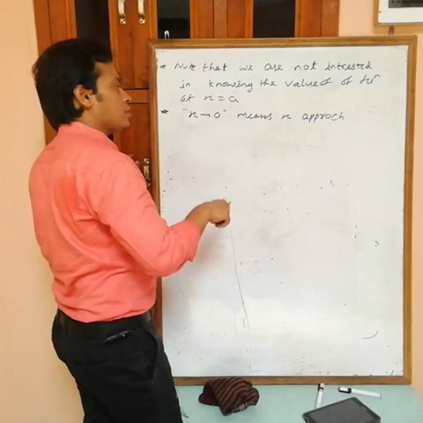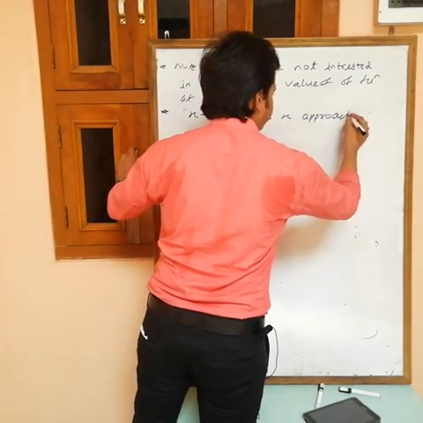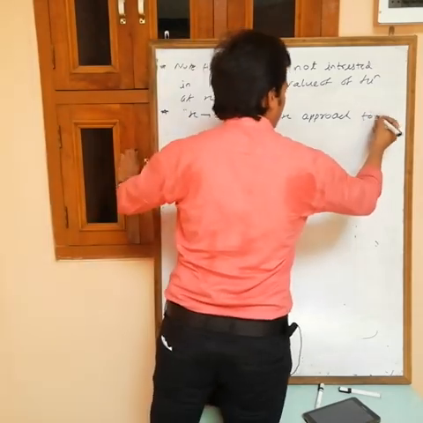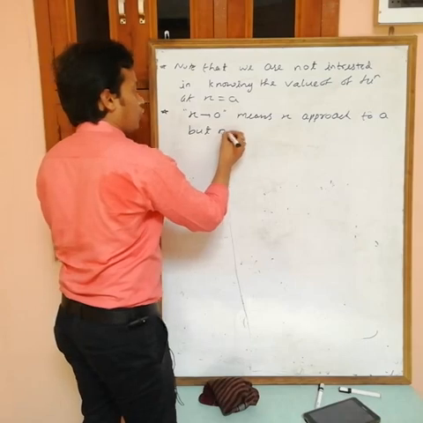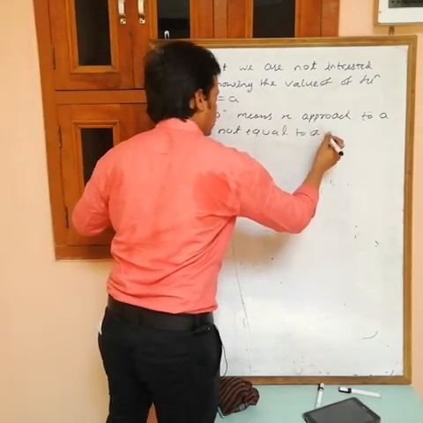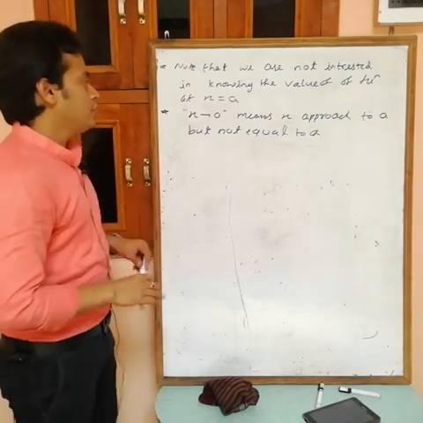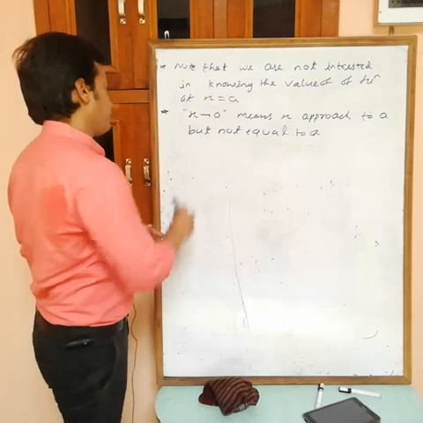Spelling is means x approaches a but not equal to a. Okay, x tending to a means x approaches a but not equals to a.